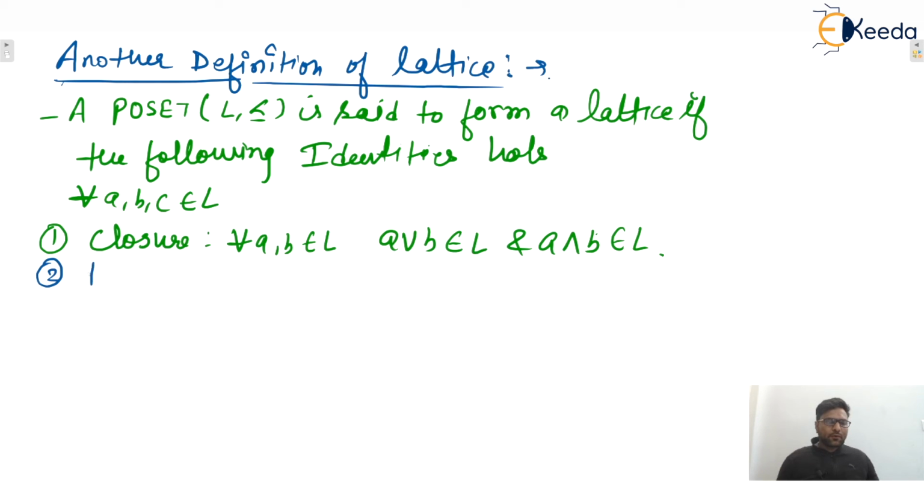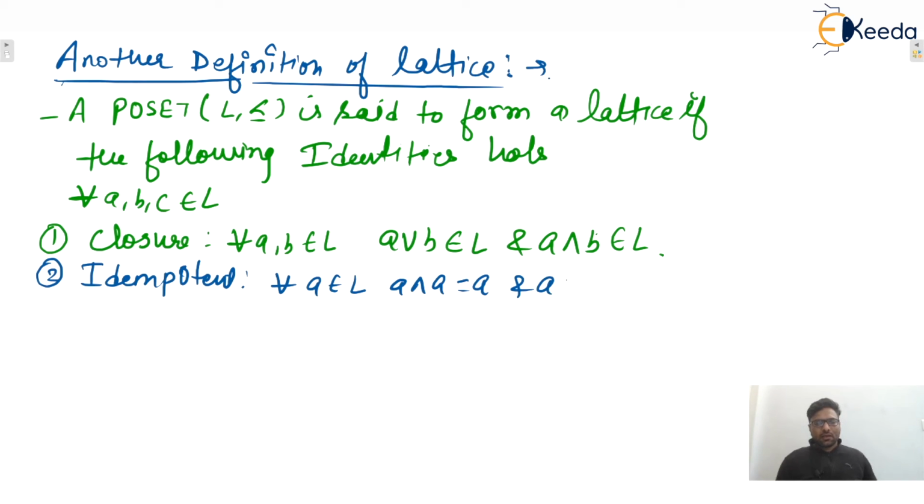The second one is idempotent. For every A belongs to L, A and A must be A, and A or A must be A. Or means the least upper bound and and means the greatest lower bound.